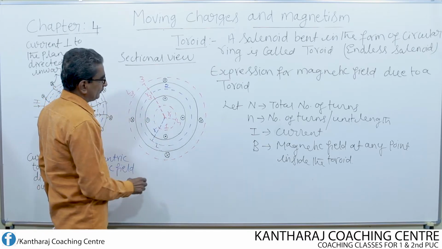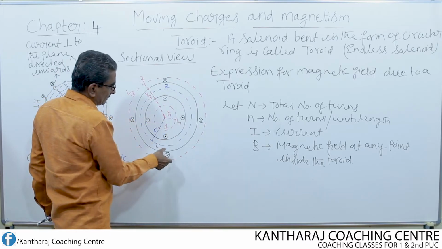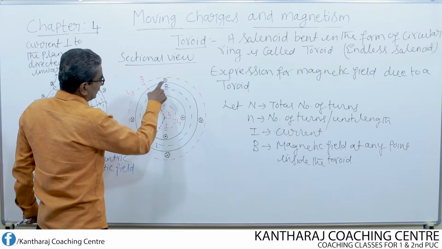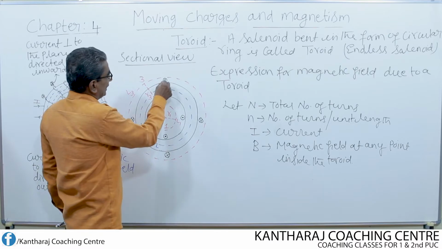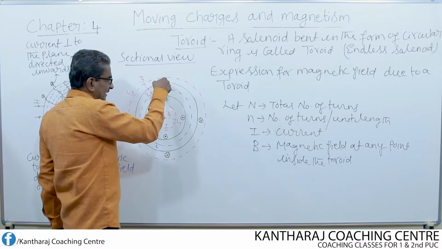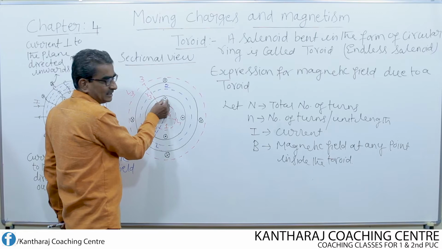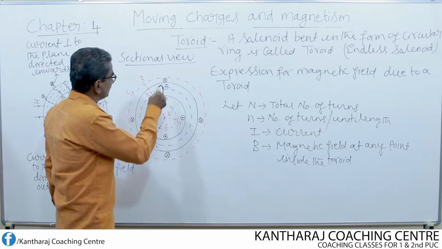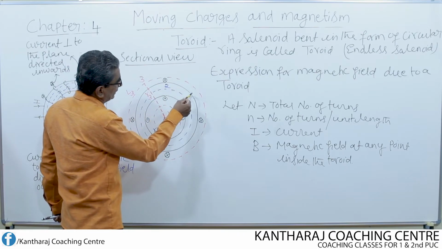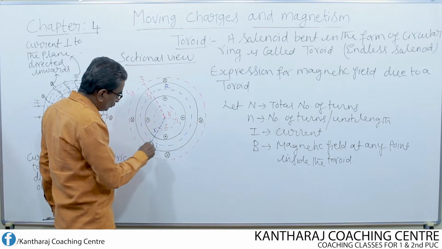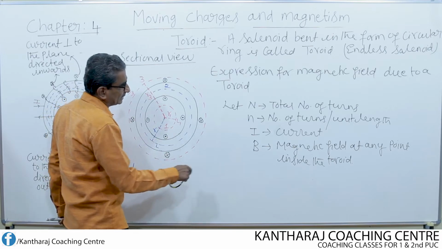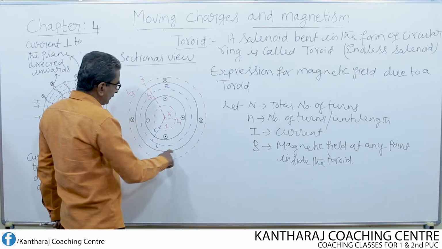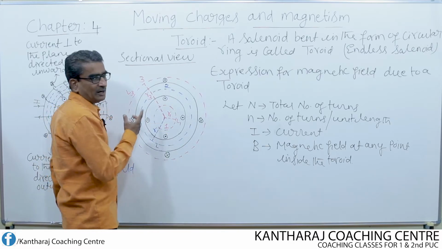Now observe carefully. This is the toroid. Only thing is I have not drawn the turns, but I have drawn the symbols indicating that at the top the current is going in, into the plane, and at the bottom the current is coming out. That means this is one turn, second turn, third turn, fourth turn, fifth turn, like this. How many turns will be there? N number of turns. But I represented the direction of the current only for a few turns.